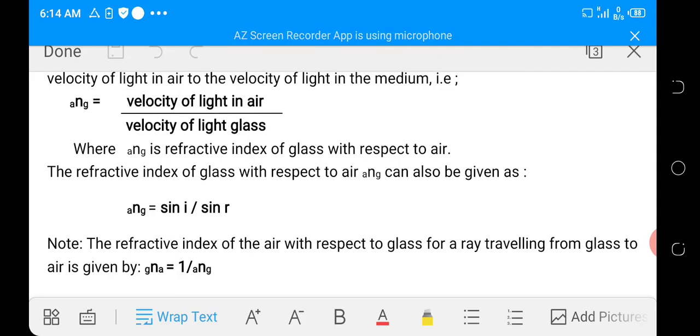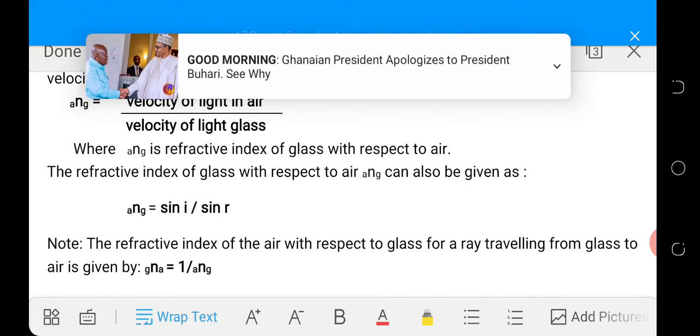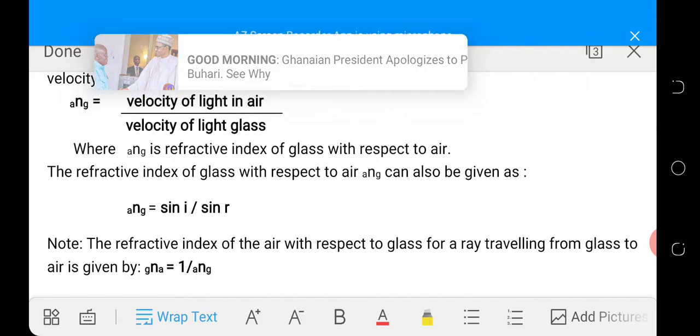What they are saying here is that, when we want to calculate the refractive index of glass with respect to air, we make a ray of light travel from air to the glass, and we find the velocity of light in air over the velocity of light in glass to give us the refractive index of glass with respect to air. Or we find the ratio of the sine of the angle of incidence in the air to the sine of the angle of refraction in the glass to give us the refractive index.